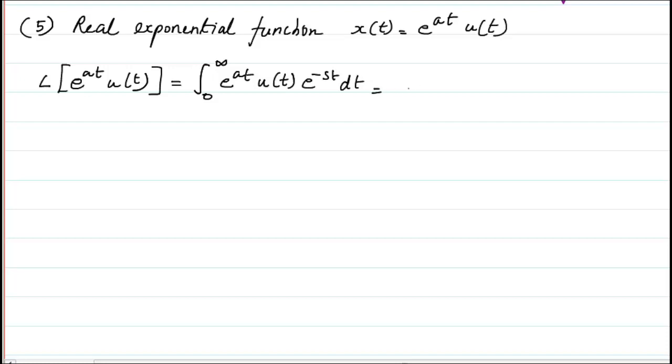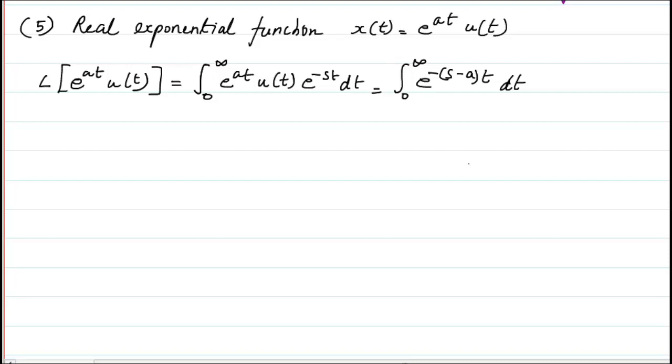This is the equation where u of t is basically from 0 to infinity, so I can write u of t to be equal to 1. What remains is e raised to power at multiplied by e raised to power minus st, which I can now write as e raised to power minus s minus a of t, dt.